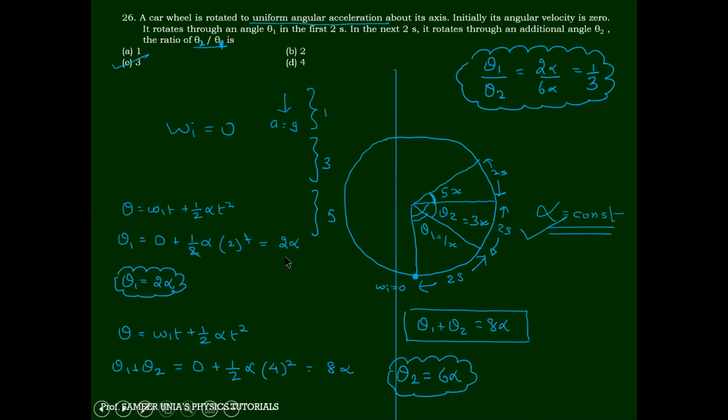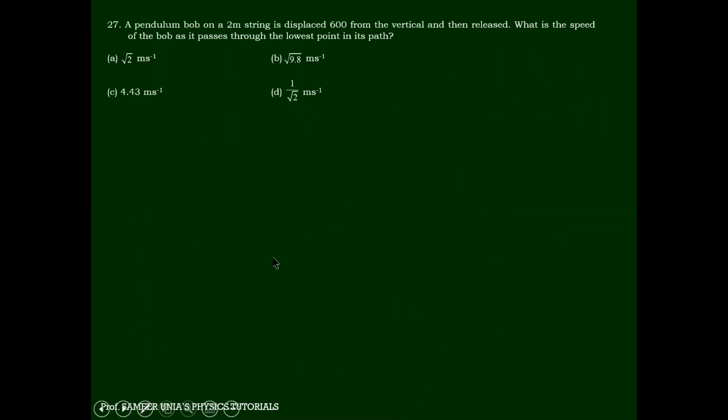27, I'll be doing till 30. 27, listen to me. A particle bob, 2 meter length, is displaced 60 degree from the vertical and released. It is 60 degree like this. It is released from here till here. What is the speed at which it passes the lowest point?